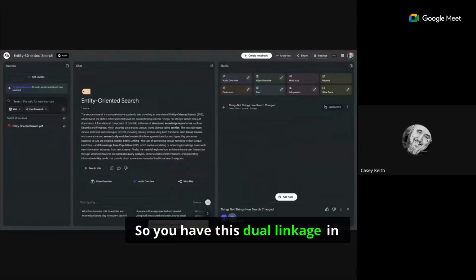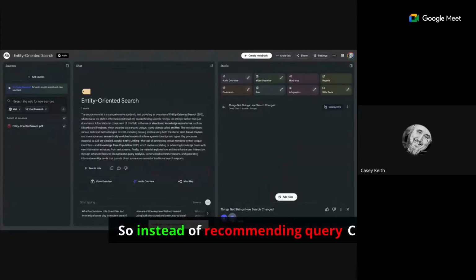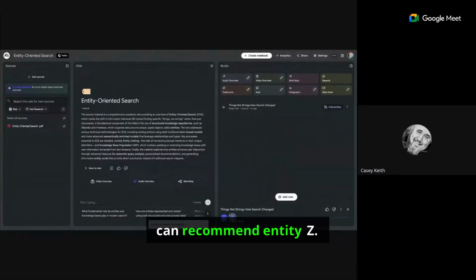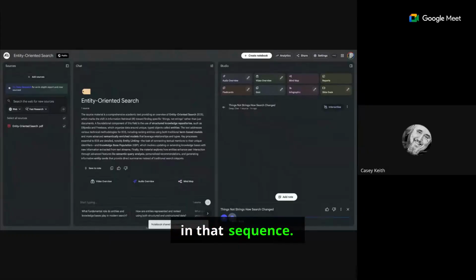So you have this dual linkage in query nodes connected to entity nodes, and that allows the system to generate recommendations that are semantically coherent, not just statistically likely. That's the key. So instead of recommending query C just because users often searched for it after query B, the EQ graph can recommend entity Z, because it's highly related in the graph to the entity mentioned in query B. Exactly. Regardless of whether anyone has actually searched for entity Z before in that sequence.